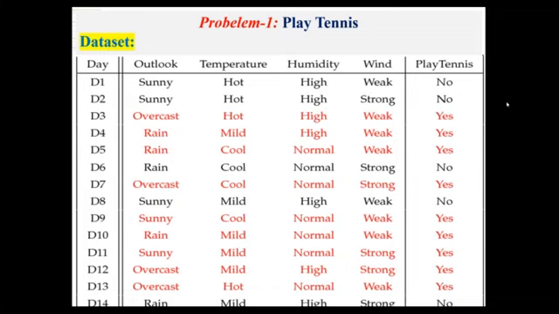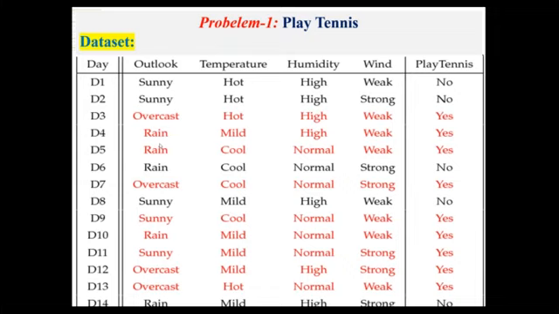And finally, we have whether we have to play tennis, yes or no. You can see the last column: play tennis, yes or no, based on the features of these 4 attributes. Now suppose someone wants to know whether to play tennis tomorrow or not. For tomorrow's situation, we have to collect the outlook, temperature, humidity, and wind. Is it possible to play or not? For that, we have to go for classification, binary classification. Yes means possible to play tennis, no means not possible. We just have 2 classes.